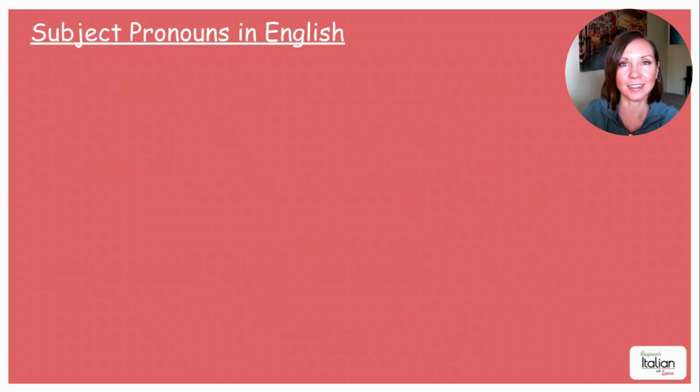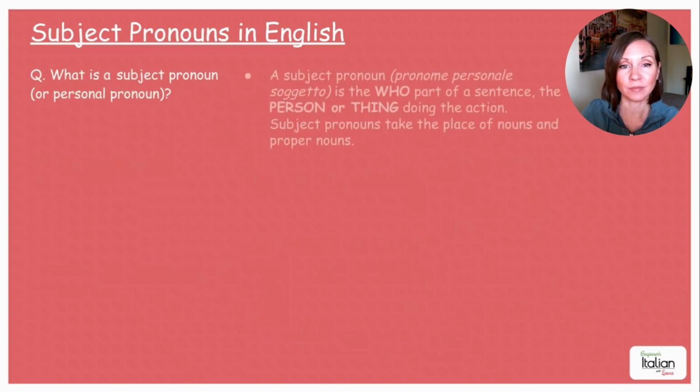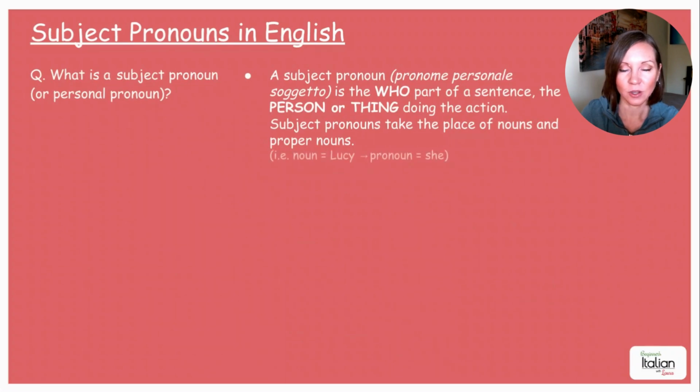Subject pronouns in English. What is a subject pronoun or a personal pronoun? A subject pronoun, or un pronome personale soggetto, is the who part of a sentence, the person or thing doing the action. Subject pronouns take the place of nouns and proper nouns. Okay, so for example, if the noun or the person in this case is Lucy, the pronoun would be she. So she is going to be replacing Lucy in the sentence.